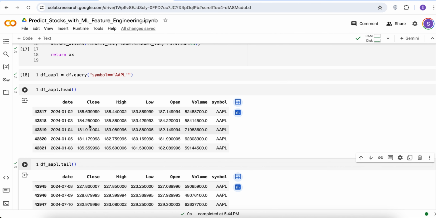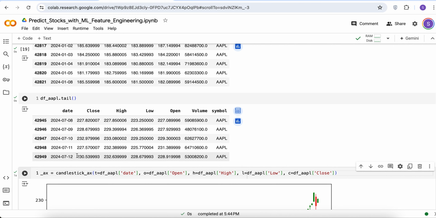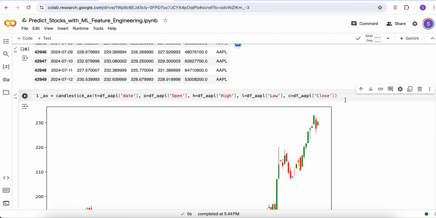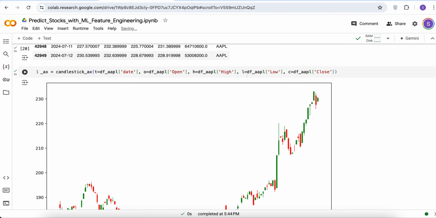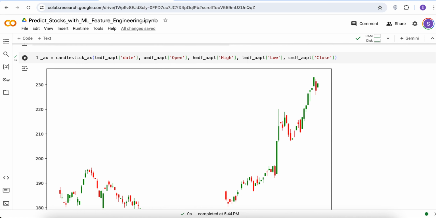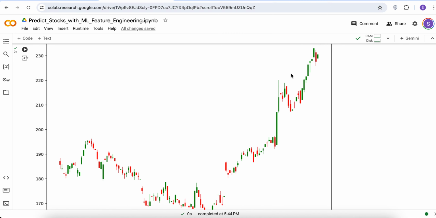As you can see, it is properly ordered, where we start with January 1, 2024. If we look at the tail of this data frame, we'll have data till 7/12, and we'll see Apple stock prices in that range of dates. So if we run our candlestick chart maker, we will see a candlestick chart of how Apple's stock price is doing starting from January to mid-July, when we're recording this video.